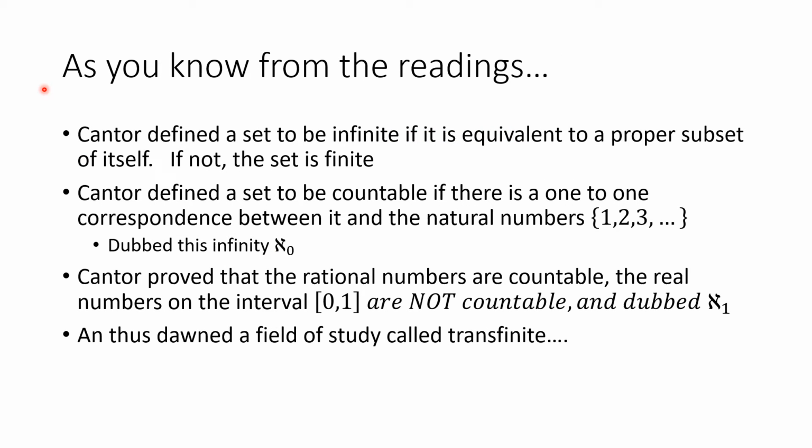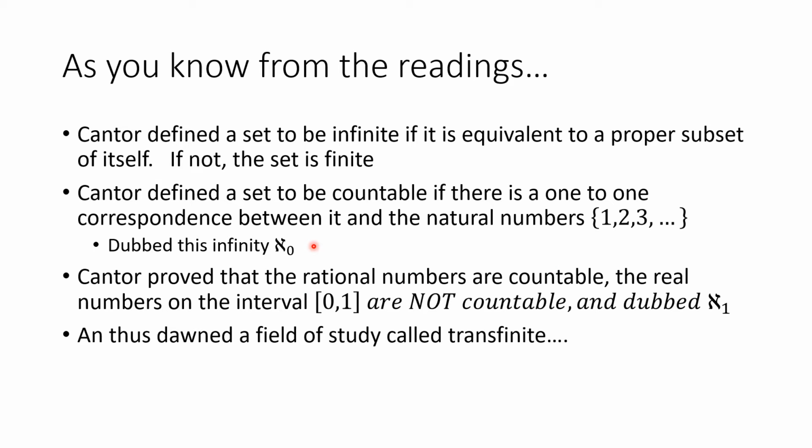So as you know from your reading, Cantor defined a set to be infinite if it is equivalent. That means there's a one-to-one correspondence, one-to-one and onto function to a proper subset of itself. Kind of a subtle definition, actually. If not, the set is finite. Moreover, Cantor defined a set to be countable if there is a one-to-one correspondence between it and the natural numbers. This was really countably infinite. And these are the numbers 1, 2, 3, ...